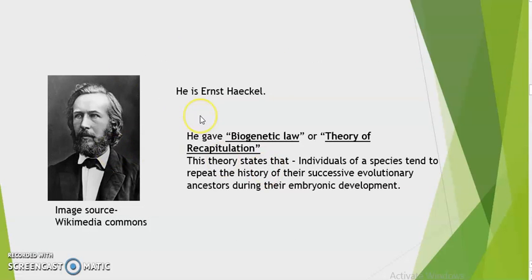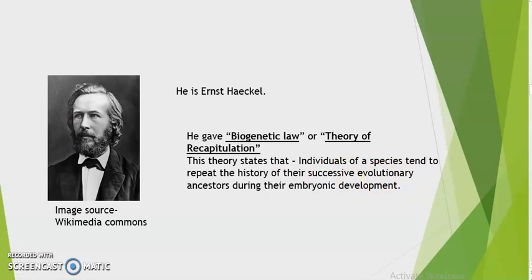Okay. Who is he? He is Ernest Haeckel. Why are we studying about him? Because he is famous for giving a law known as biogenetic law or theory of recapitulation. First, we'll discuss this theory. This theory states that individuals of a species tend to repeat the history of their successive evolutionary ancestors during their embryonic development. What does it mean? That all organisms pass through some common embryonic development, which shows that they might have some common ancestry.